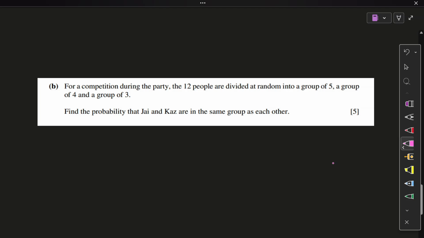Part B. For a competition during the party, the 12 people are divided at random into groups of 5, 4 and 3. Okay, three groups have to be made, of 5, 4 and 3. Find the probability that J and Kaz are in the same group as each other. Such a lengthy and useless question.